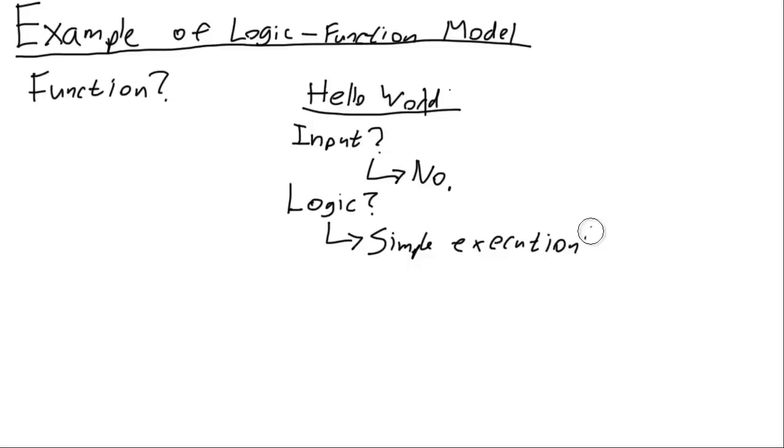So the next step after simple execution is, what are you going to be executing? And that's really the question of functions. So the question is, what functions do we need for this program? There's actually only one function we'll need to write this program, and that is some kind of function that will output data somewhere. And that somewhere could be something like a GUI or some kind of window.